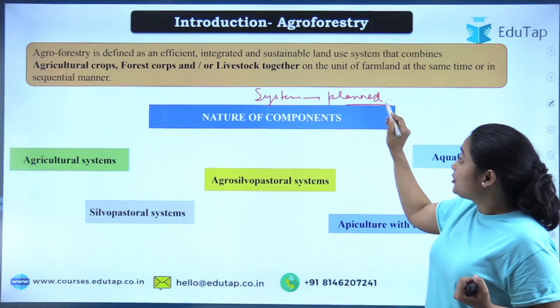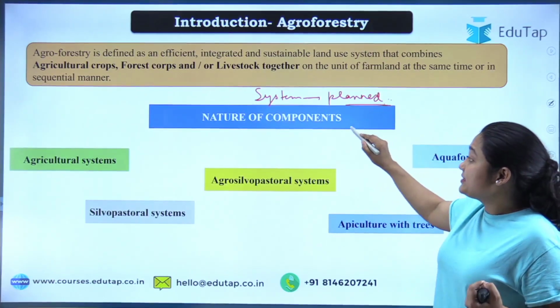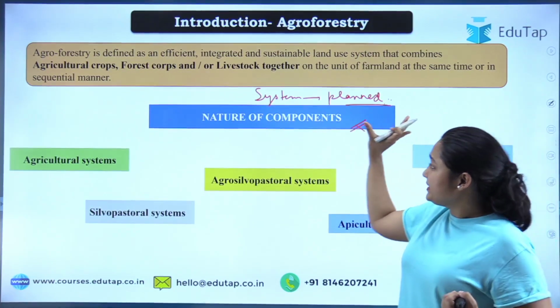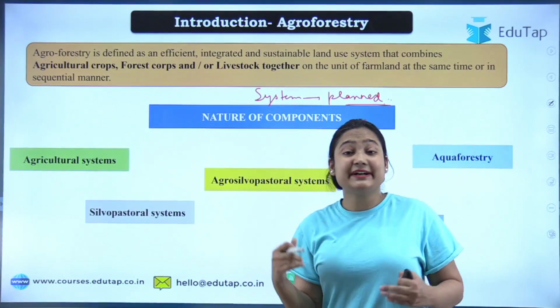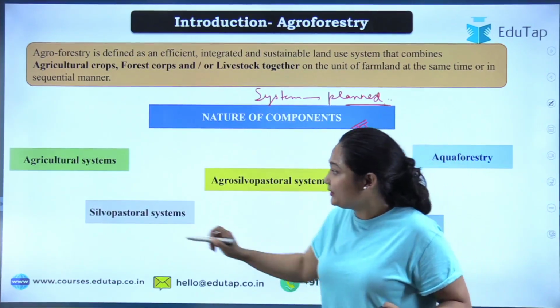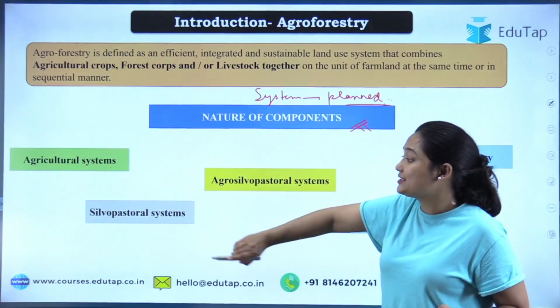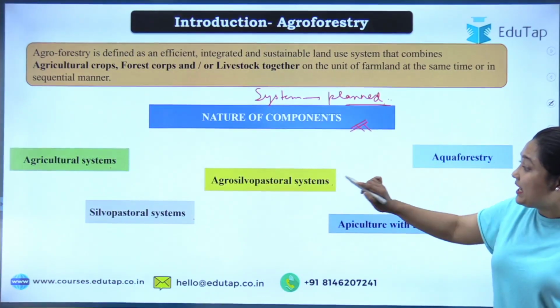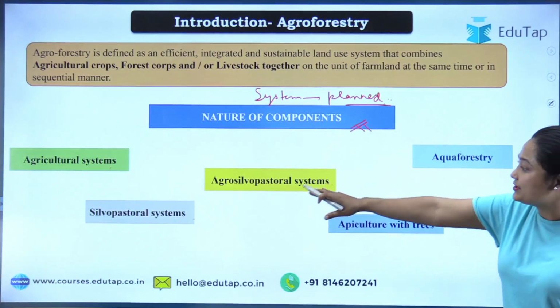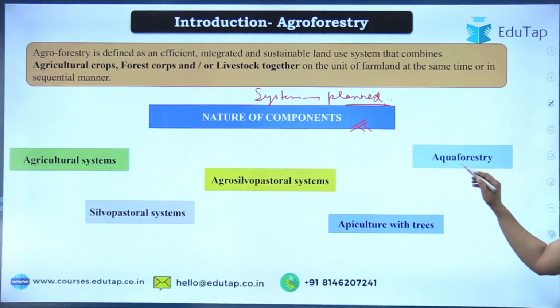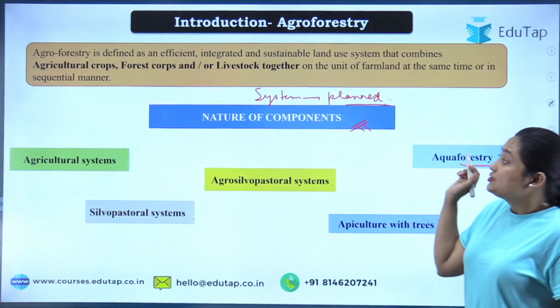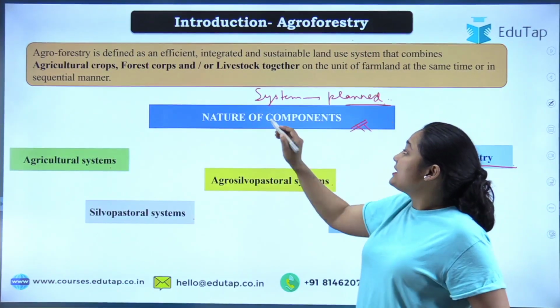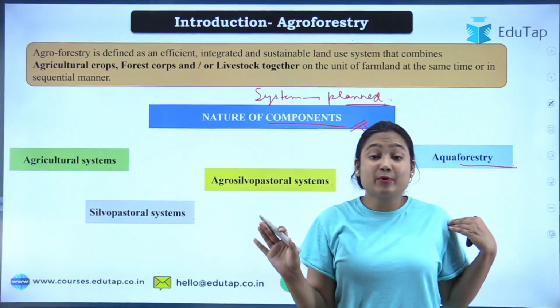Now, when we are talking about a planned manner, our agroforestry has different components, and on the basis of these components we have divided the forestry. What have we divided it into? We have divided it into agriculture system, silvopastoral system, agrosilvopastoral system, apiculture with tree, and aquaforestry. So see, when we are talking about agroforestry, what are your components? Now, what are these components?